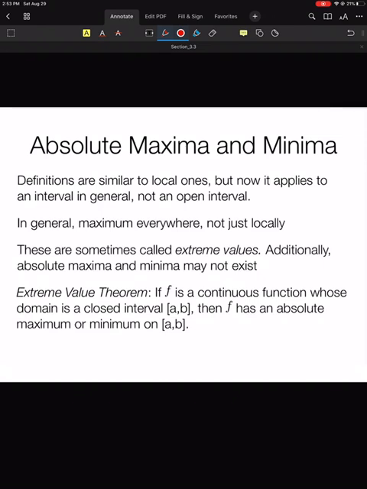So in general, the meaning of an absolute maximum or minimum is that it's the smallest or largest everywhere, not locally.